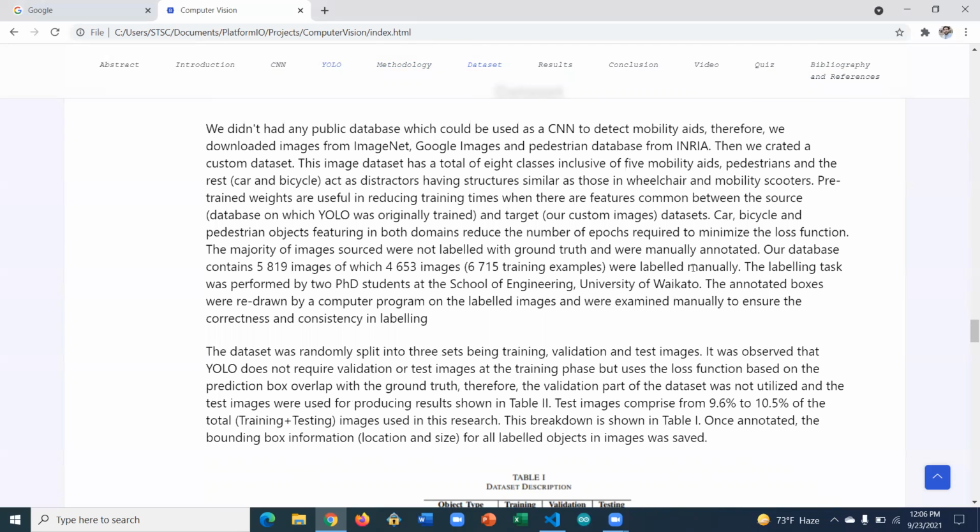And then we created the custom database, and we trained YOLO on around 4,653 image sets. When YOLO was trained, we fed it different images like car, bicycle, and pedestrian. Why? Because when we are training an algorithm, we should train it on as many image classes as we can. For example, if there is a different class and it is not labeled in the algorithm,